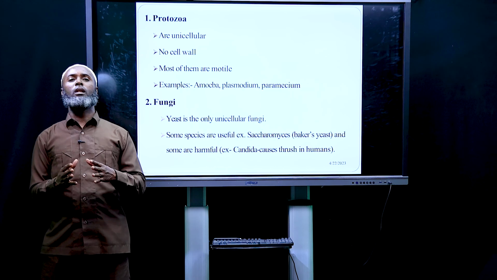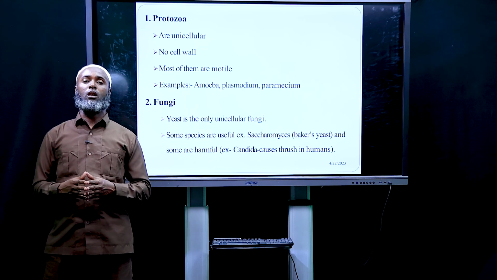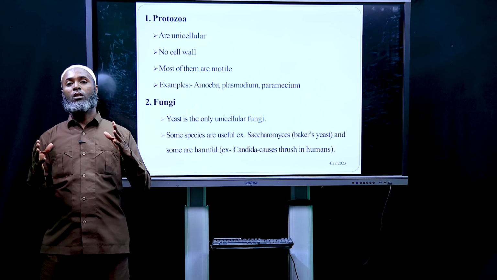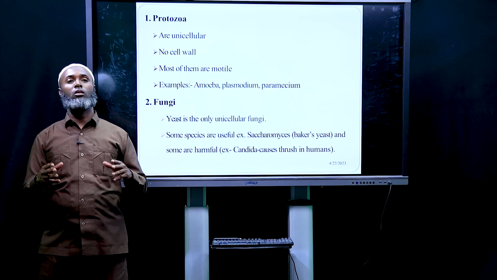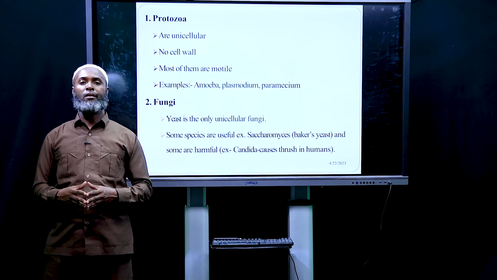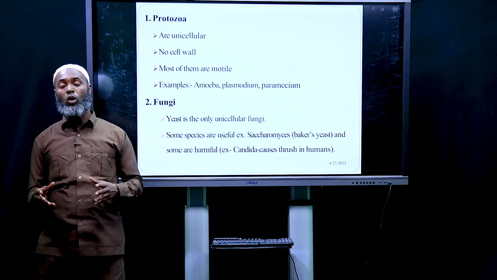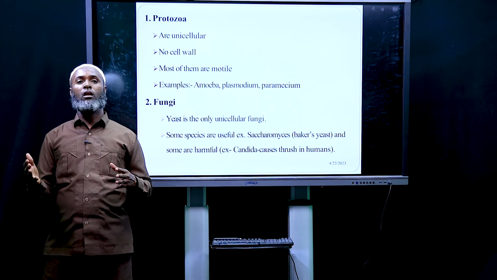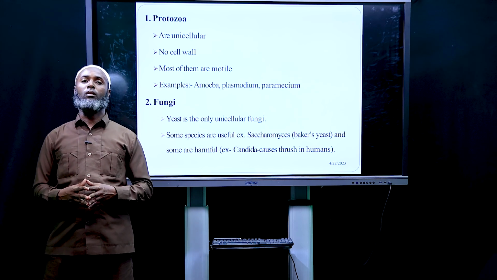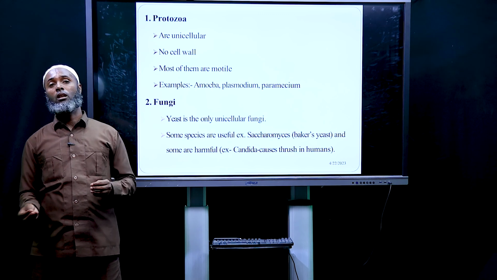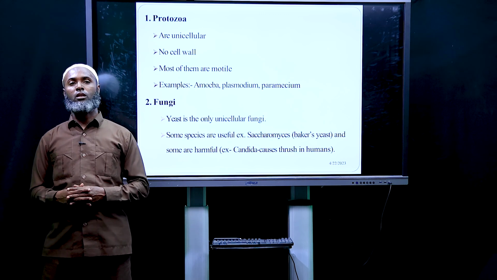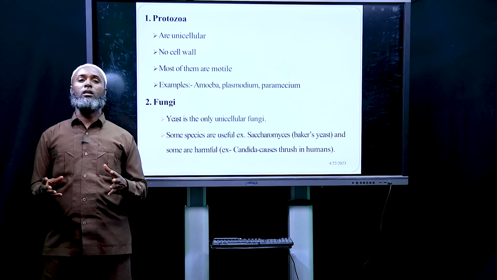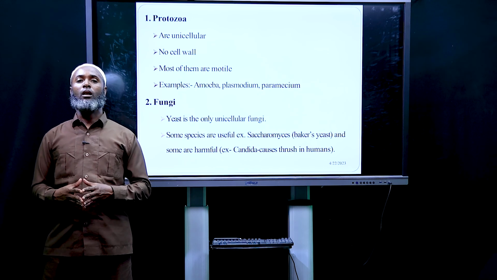Students, remember that protozoans are examples of groups of microorganisms which are unicellular, which have no cell wall, and most of them are motile, even though some of them are sessile, cannot move from one place to another place. Amoeba is one example, plasmodium, and paramecium.